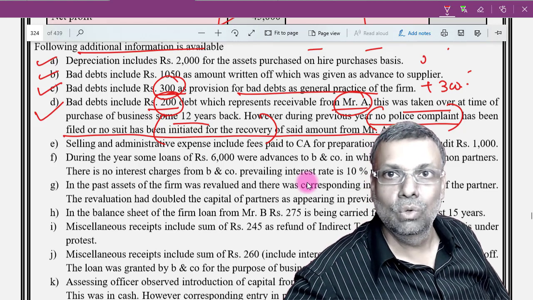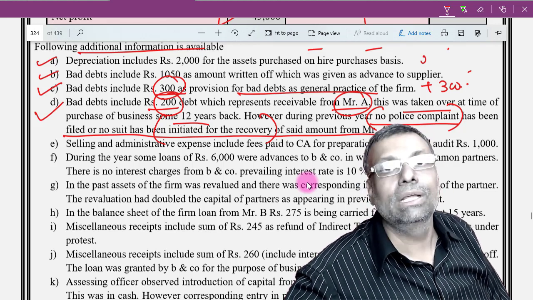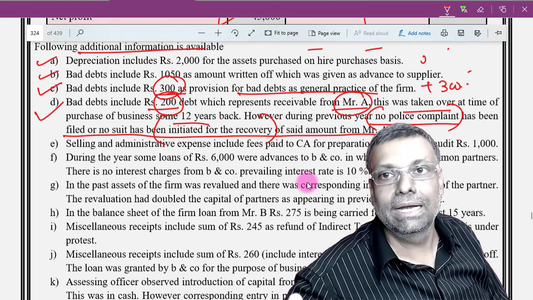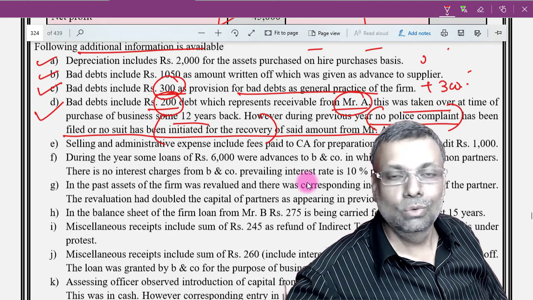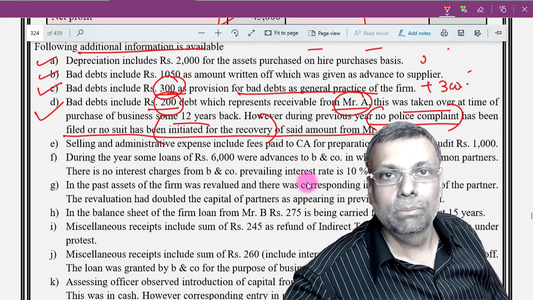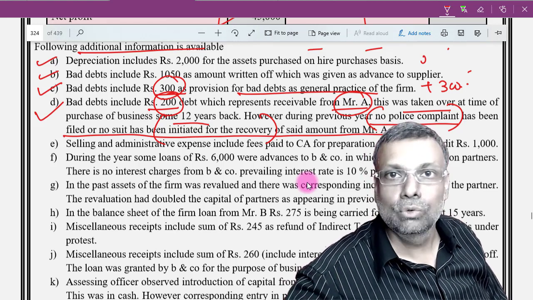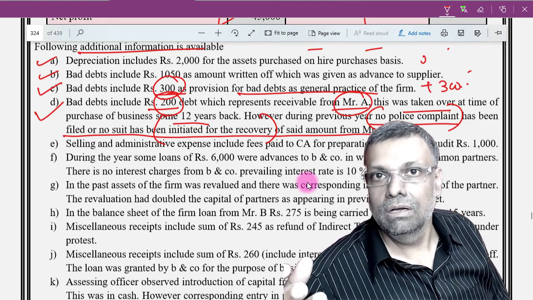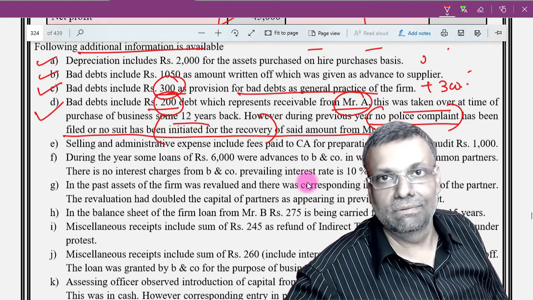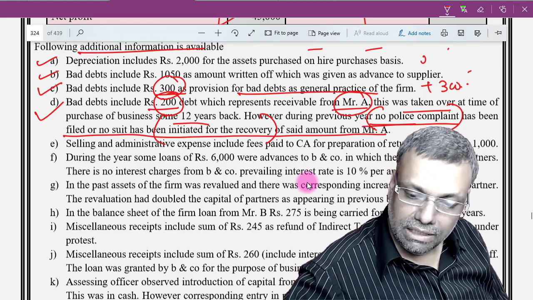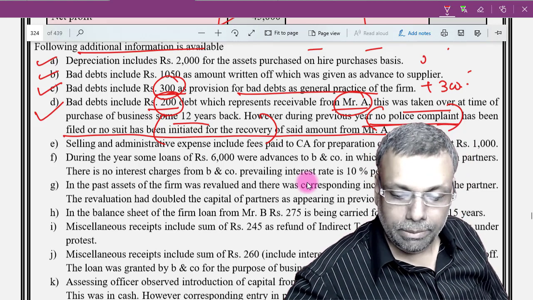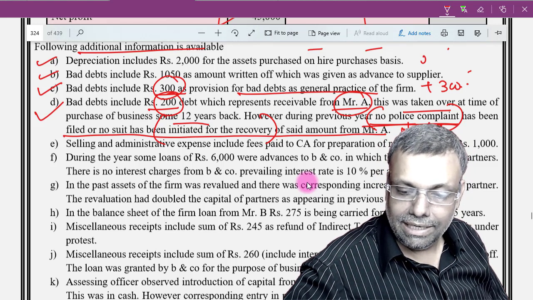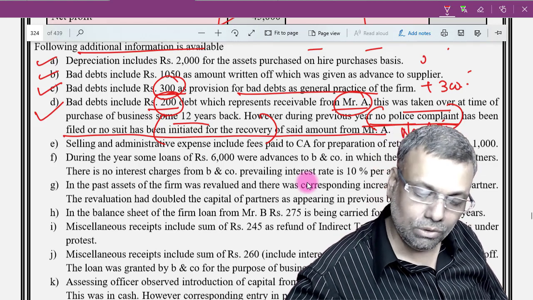So the courts have taken the view that sometimes it may not be practical to take the steps. That is also a possibility. For example, for a small amount of debt which turns bad, you don't expect to go to a criminal procedure, or you don't expect to file a suit, because it also has all associated costs. So the bad debt money you have actually lost is more than sufficient. This is how the courts have explained. Even if these legal steps you have not taken, but it should be bad, and if it is actually bad, it is allowable. And in this case, I require no adjustment because it is anyway debited to the P&L.